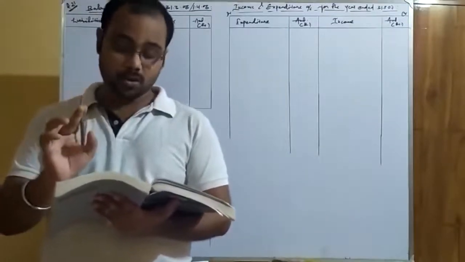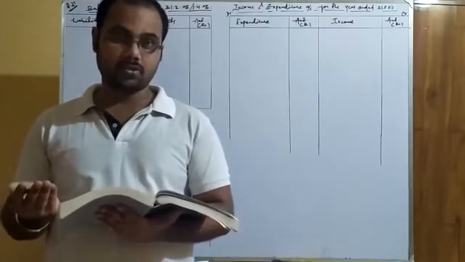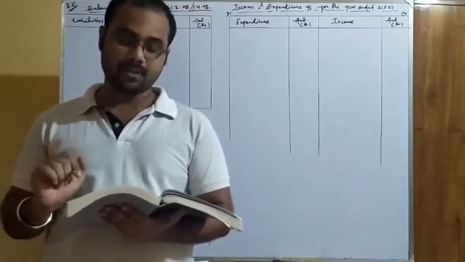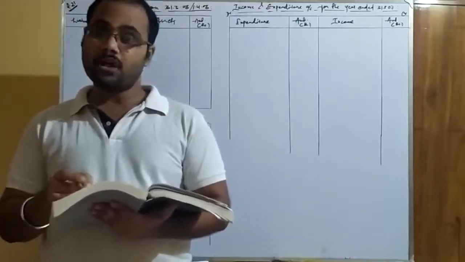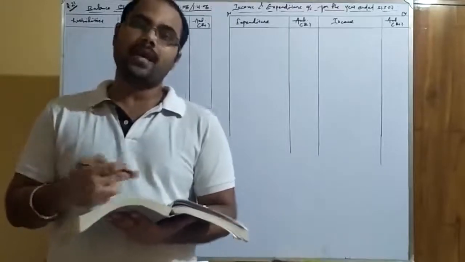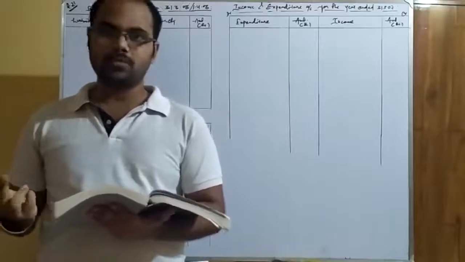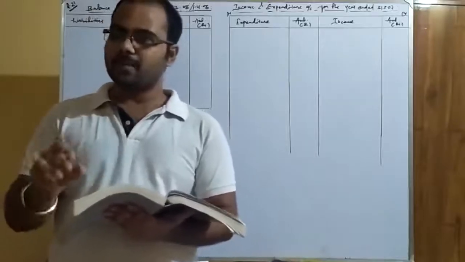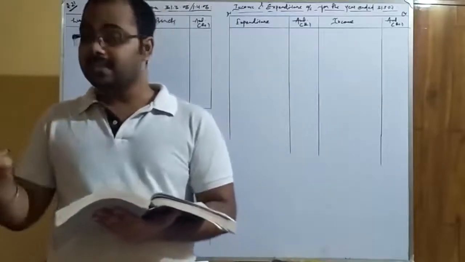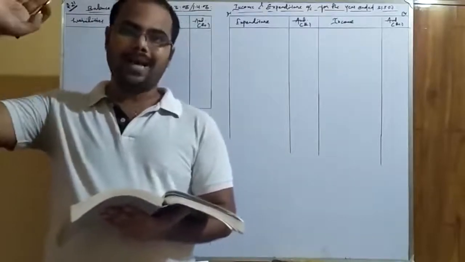Now the important thing to notice is that in the adjustment it is given that the cost of building is 60,000 and it is to be depreciated by 5%. That means since building is not appearing in the receipt and payment account, this building may have been purchased in the last year or any previous year. So it will come in the opening balance sheet as well as in the closing balance sheet. Got it? It is not purchased in the current accounting year.